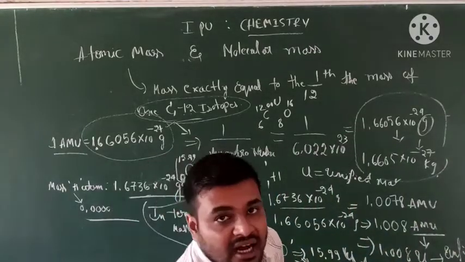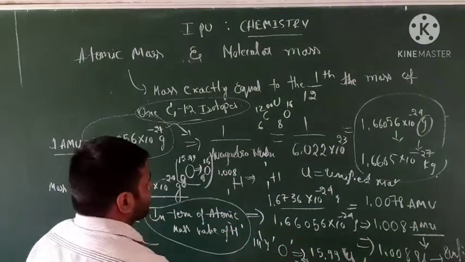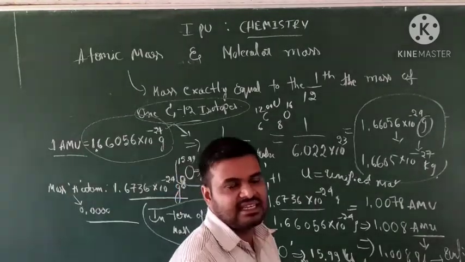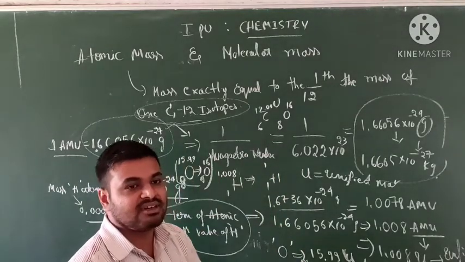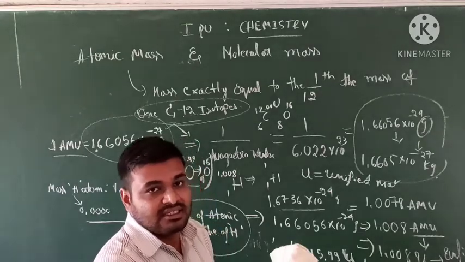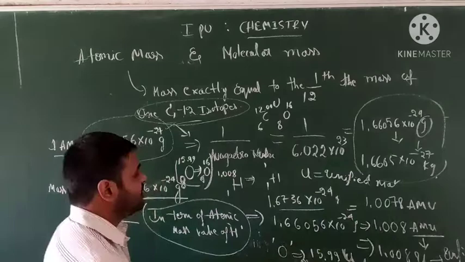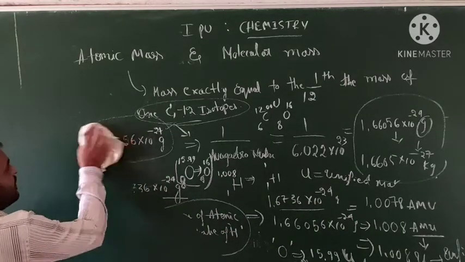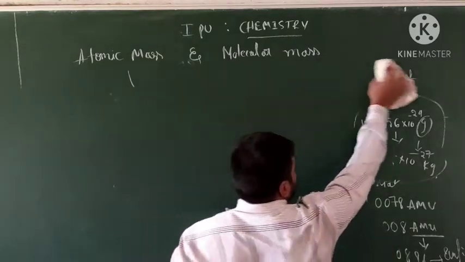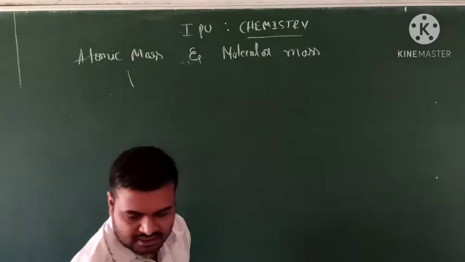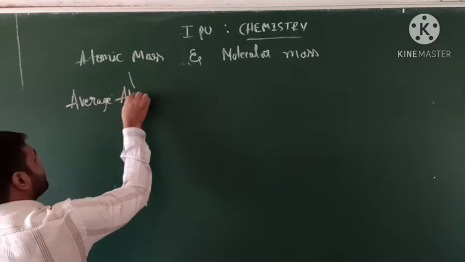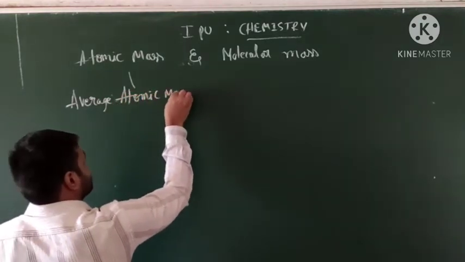That is called the average atomic mass. If there is only one isotope, you can easily calculate the atomic mass value. But some naturally occurring elements have several different isotopes. How do you identify it? That is the average atomic mass. We call it average atomic mass.